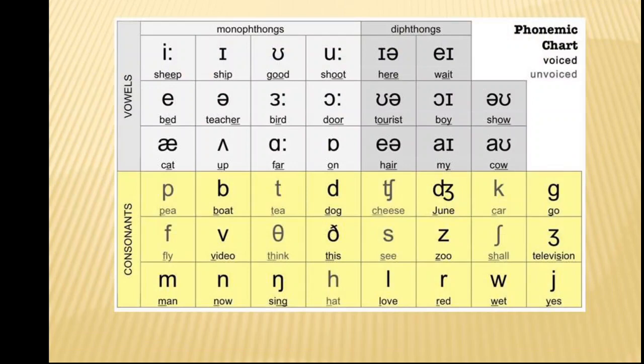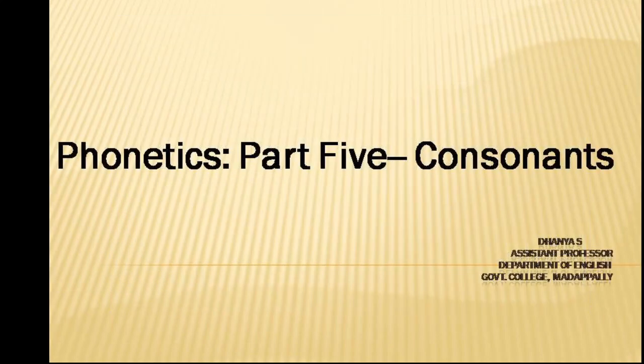Another chart is for monophthongs. Monophthongs are pure vowels, 12 pure vowels, and 8 diphthongs, total 20 vowels, and 24 consonants of English. So you learn this chart and this phonemic chart and their three-term labels. Here I am going to wind up the session.